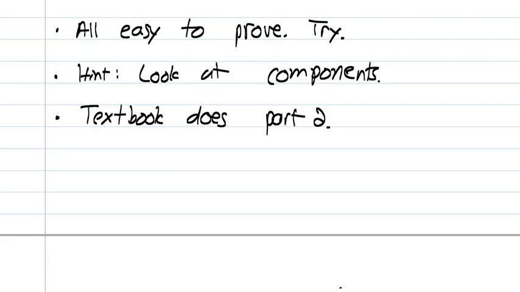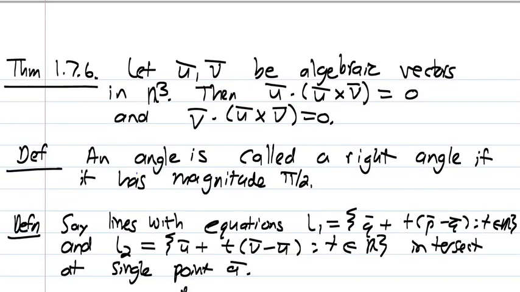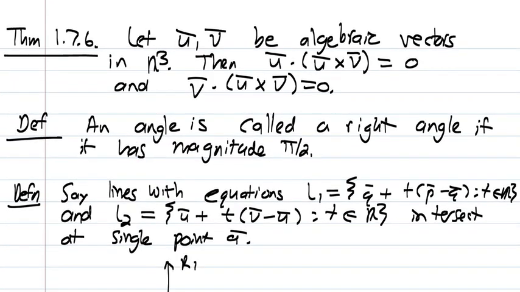All right. So some more theorems about vectors and cross product. If U and V are algebraic 3D vectors, then the following is true, that U dot (U cross V) is always the scalar 0. And V dot (U cross V) is always the scalar 0. Remember, you can only do dot product if you have two vectors of the same size. So U cross V becomes a 3D vector. Use the 3D vectors, you could dot them, it becomes a scalar 0. All right, this is true. We're not going to prove it in this video.